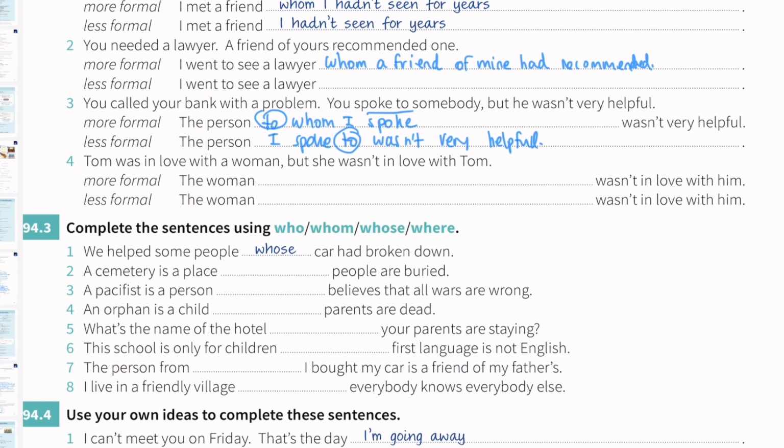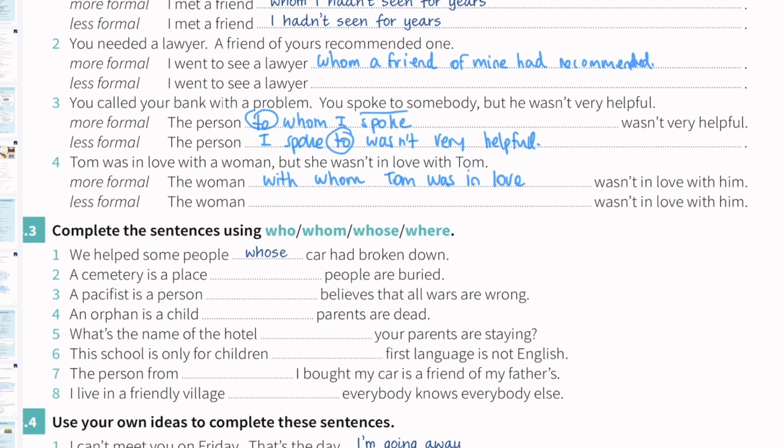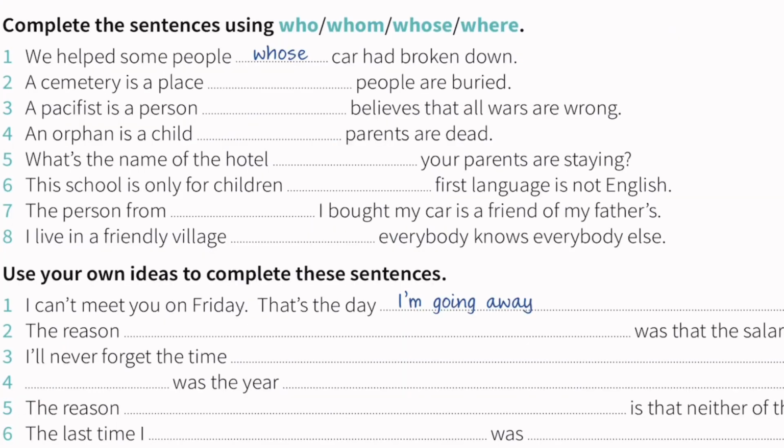And then number 4, Tom was in love with a woman, but she wasn't in love with Tom. For more formal, we say, the woman with whom Tom was in love wasn't in love with Tom or with him. But for less formal, we can say the woman Tom was in love with, wasn't in love with him. That's it. Now let's finish the exercise.